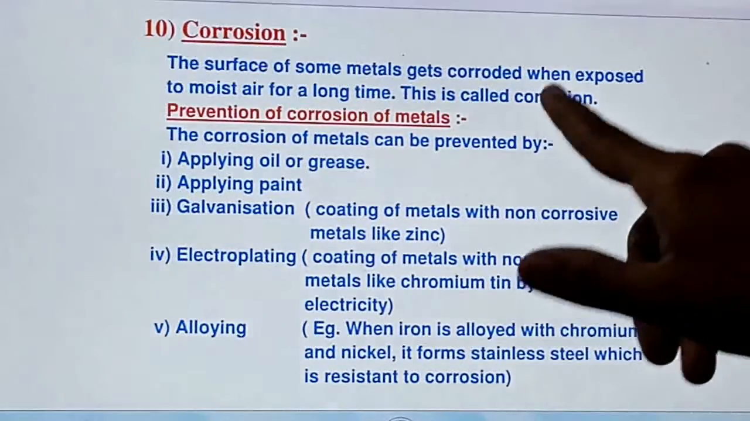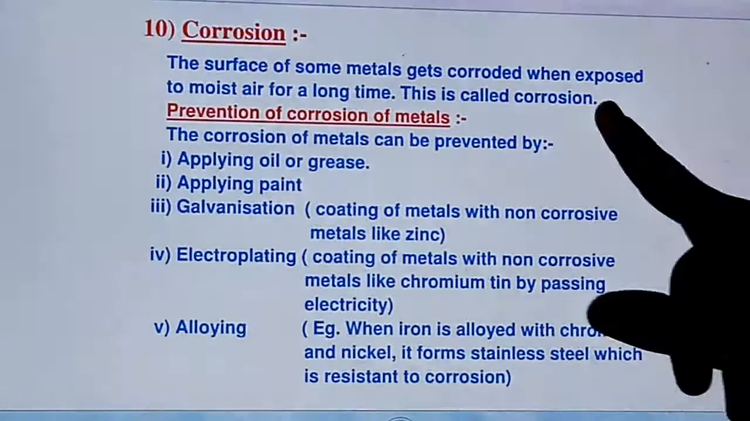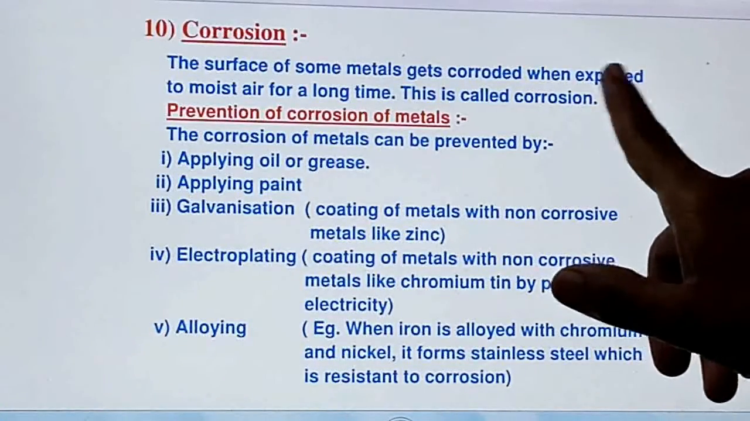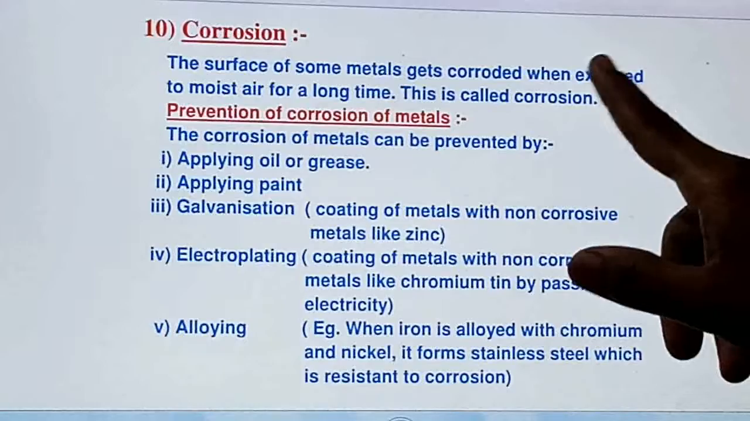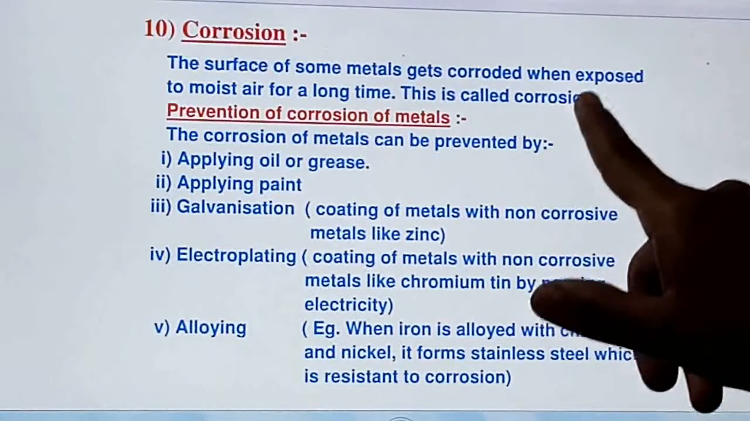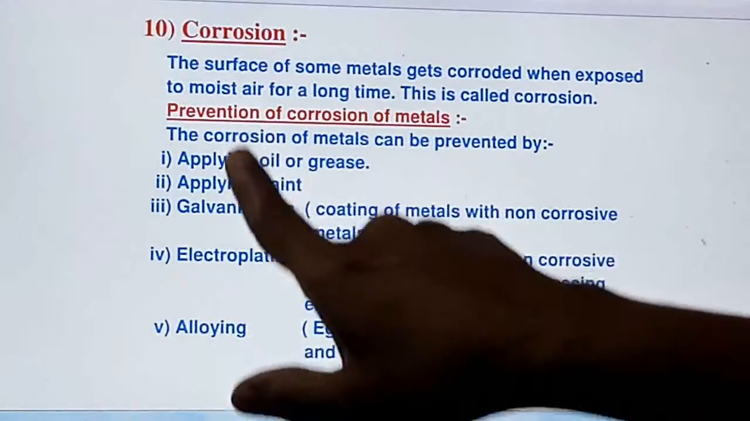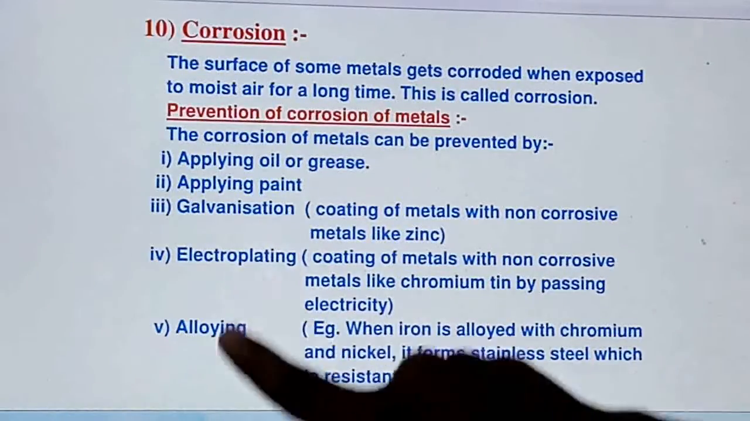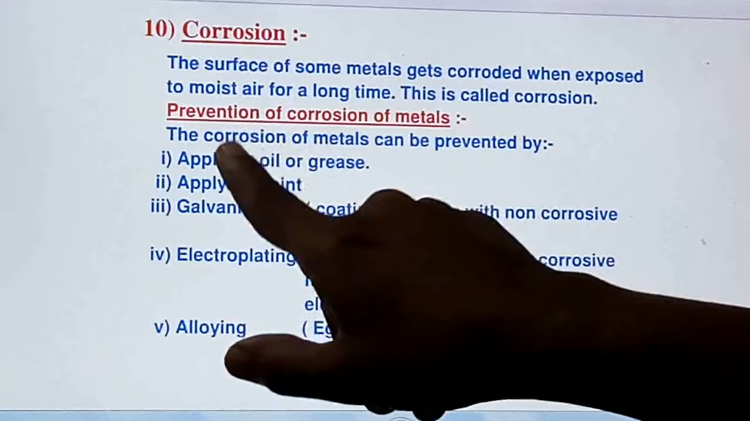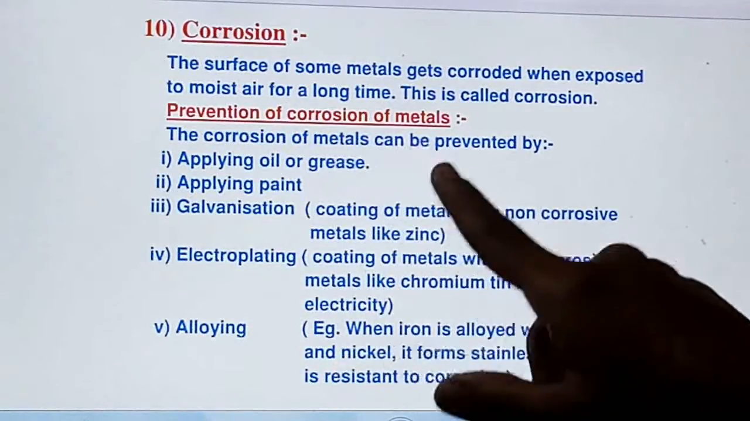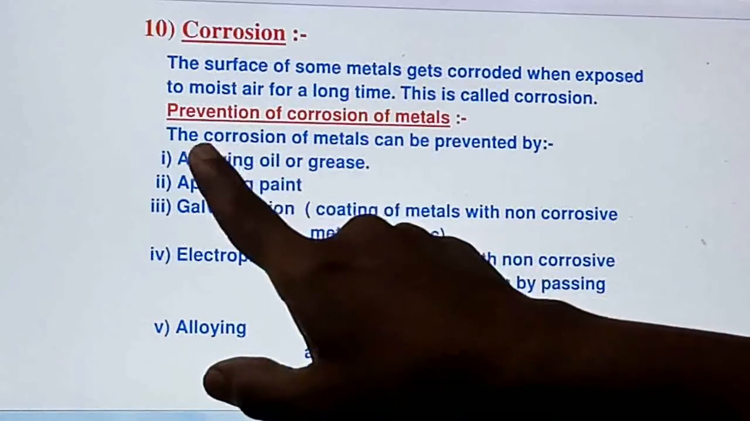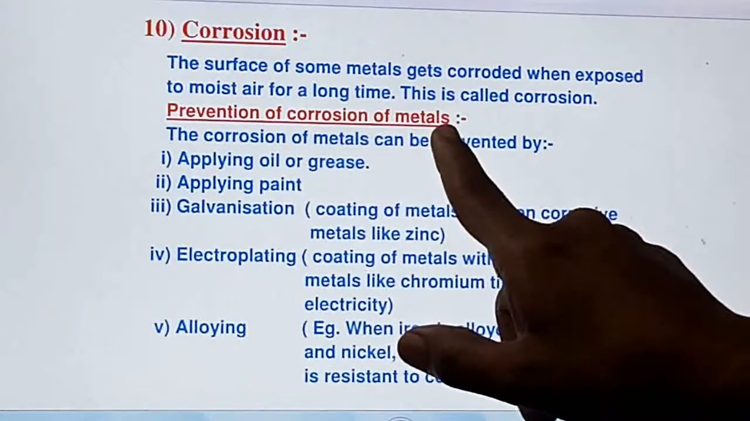Now whenever the metal gets corroded or rusted, then it will lose its properties and even get damaged. So we need to prevent this corrosion. How can we prevent this corrosion? So these are some of the preventive methods which are used to prevent the metals from corrosion and protect the metal as it is, right? So the prevention of corrosion of metals.